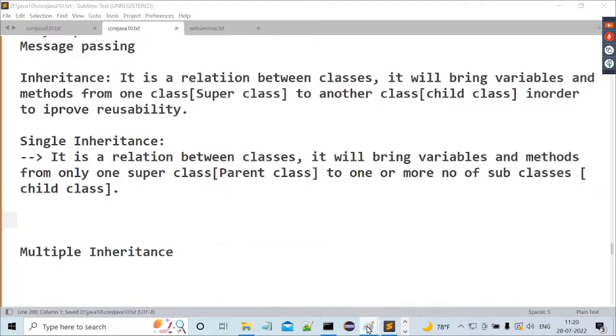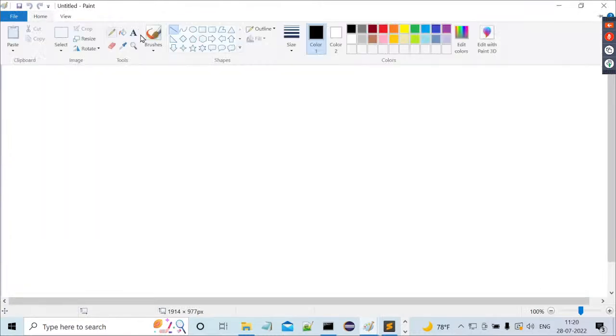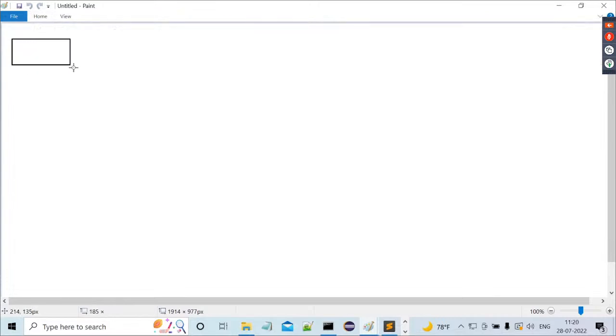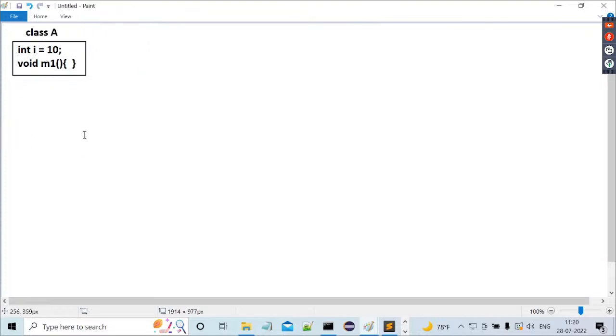Now, let me take one diagram here. Observe carefully. This is class A. Inside this class A, I want to declare a variable int i = 10. Then here, I'll declare a method, void m1. A method is nothing but some behavior, some action. In a class, a method represents a particular action.